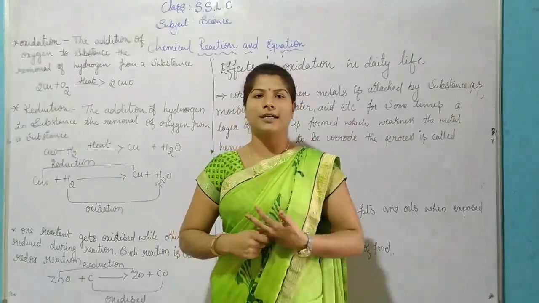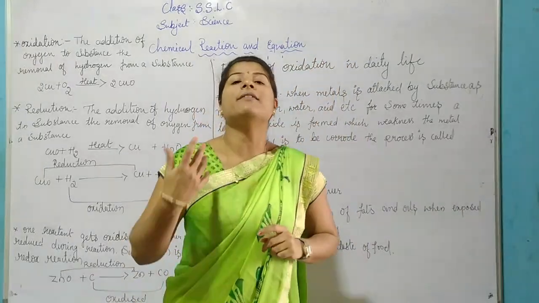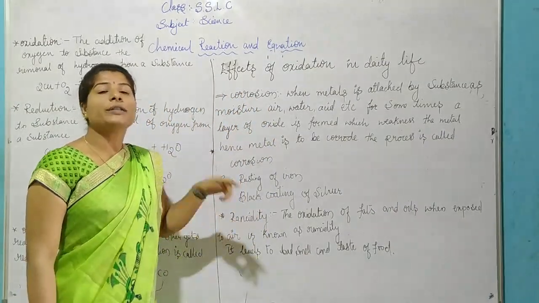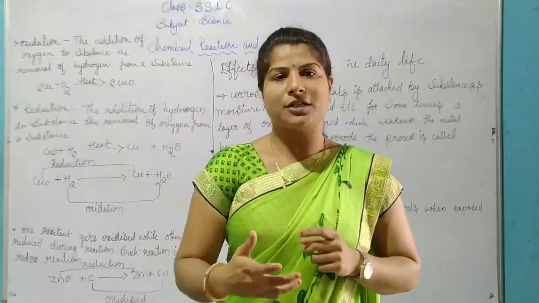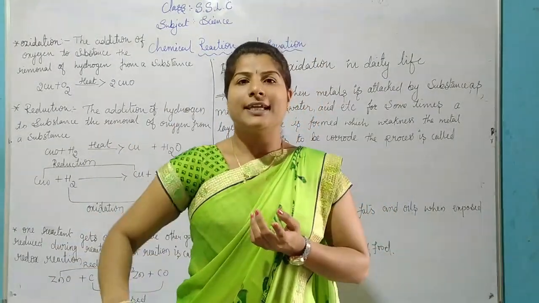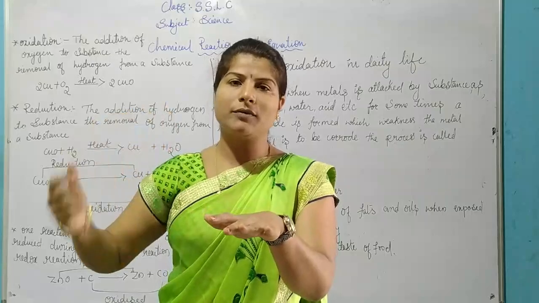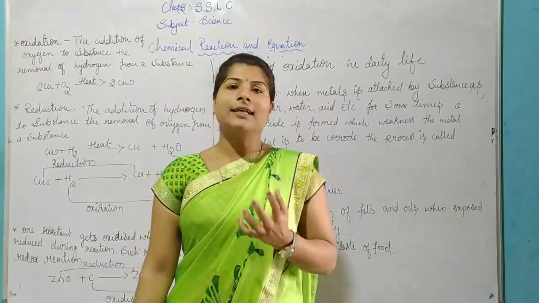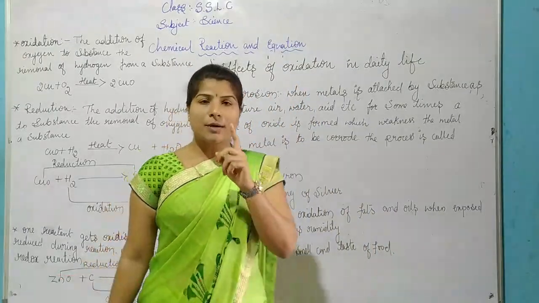After the oxidation and reduction reactions, how do they affect our daily life? The first one is corrosion and the second one is rancidity. First, corrosion. We take an iron article. When it is newly made, it will be shining. After some days we keep it outside, and a reddish brown colored powder will form on the iron article, and the iron will become weak. Why is this happening? Because of corrosion.